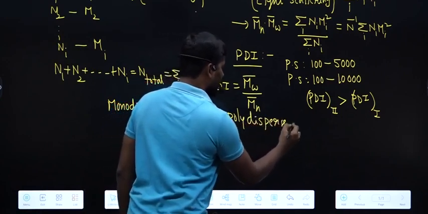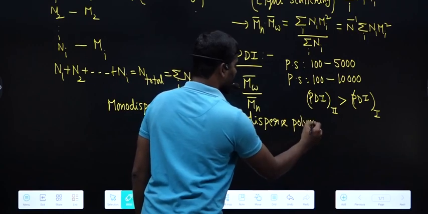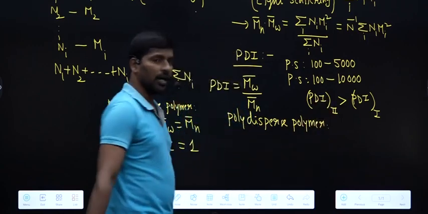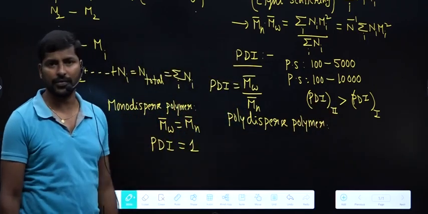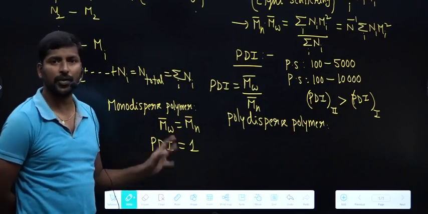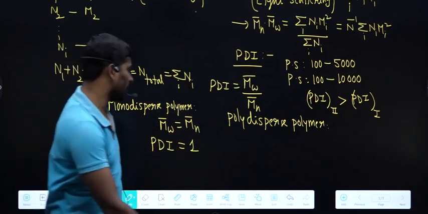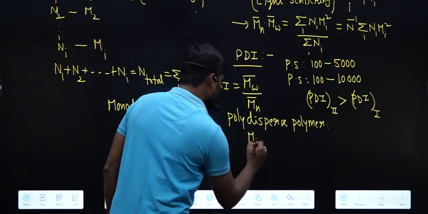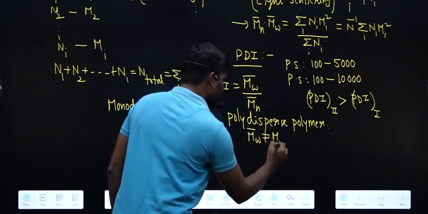And if you take a polydisperse polymer, that means all polymers may not have the same molar mass, or the same number of monomers. In such a case, Mw bar is not equal to Mn bar.